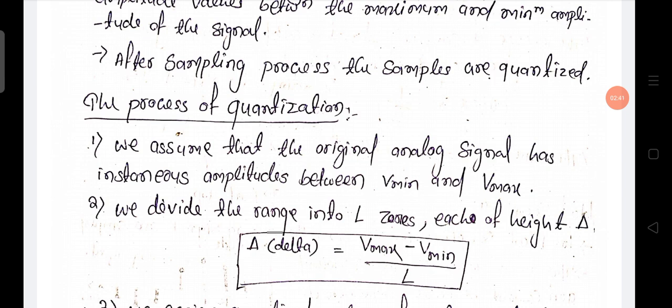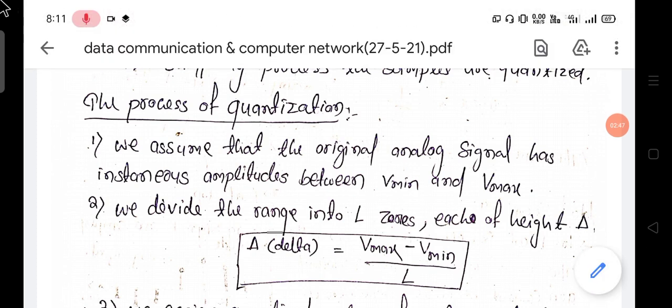Sorry, that's not the sampled signal, that original analog signal has a V min and a V max. That is, the maximum amplitude of that analog signal and the minimum amplitude of that analog signal. We assume that.